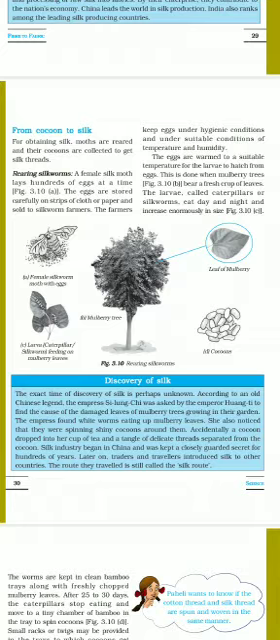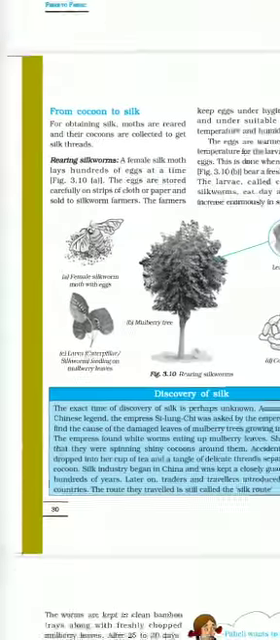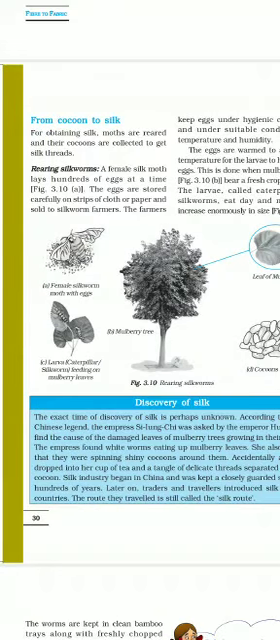Rearing silkworms. A female silk moth lays hundreds of eggs at a time. See in figure 3.10, it is shown. Female silkworm moth with eggs. So many eggs are there. See, hundreds of eggs at a time.